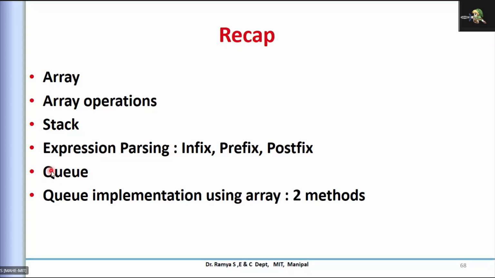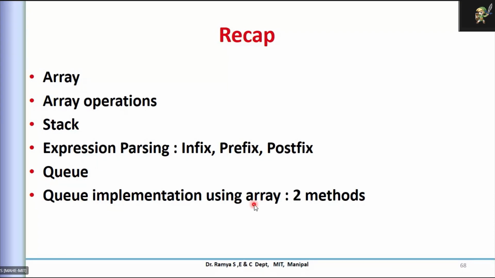That's the reason for first in first out. Whoever comes first will leave first. So that is the main rule or restriction we have for the queue. You enter the data at the end, but take out the data from the first. So this can be implemented using an array.